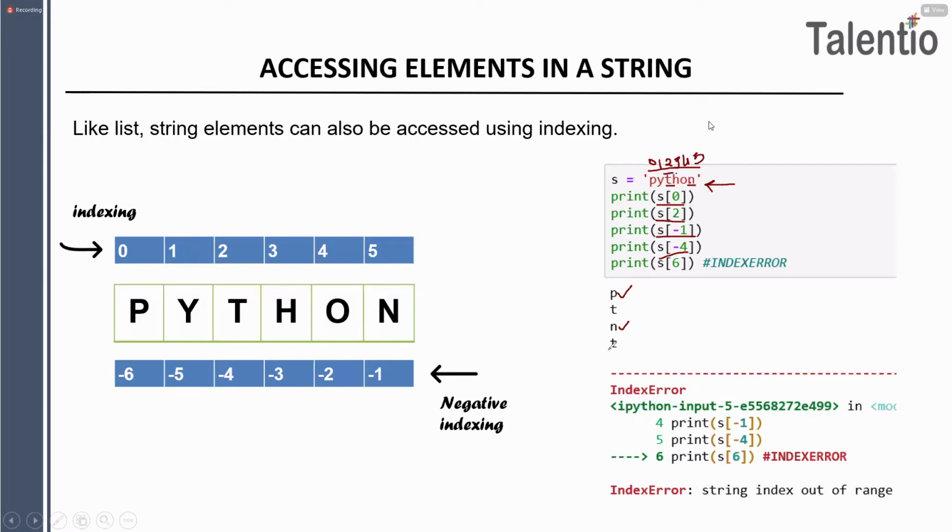It is t. And when I wanted to print my S of 6th location, we don't have an S of 6th location available, meaning we don't have a value present on S of 6th location. So what did I get, guys? I got the error string index out of range. The way we got the error in tuple, the way we got the error in list, it is the same in string as well, guys. So when I checked a location value which is not present, I got the error which is string index out of range. Is that clear for everyone, guys? Yes. Is that clear, guys?